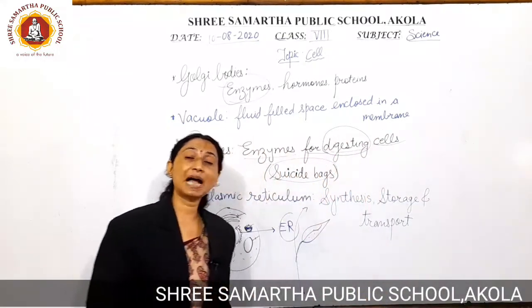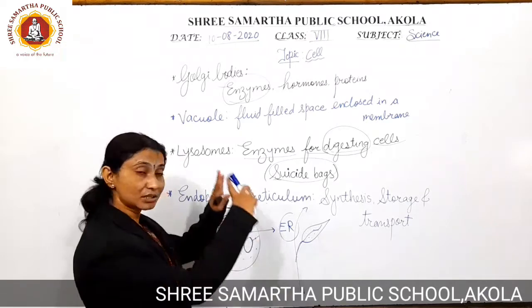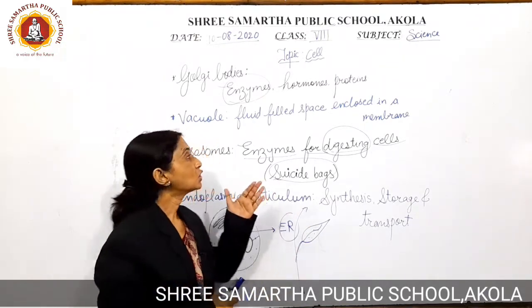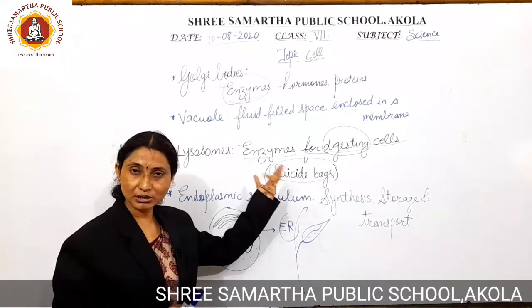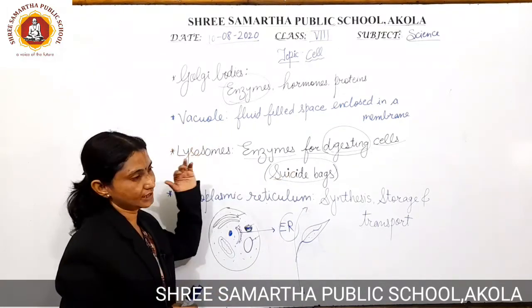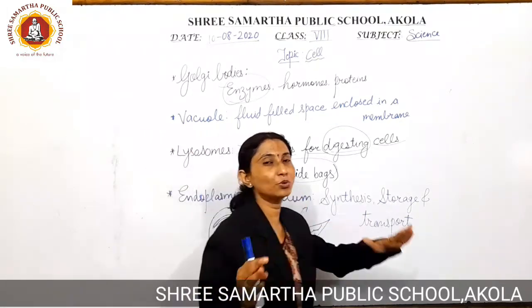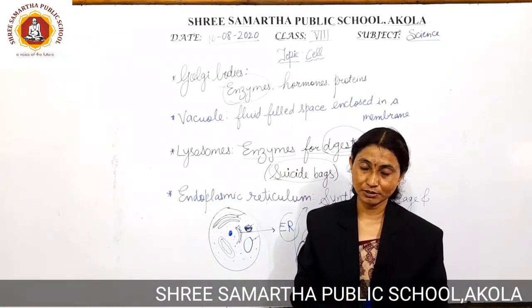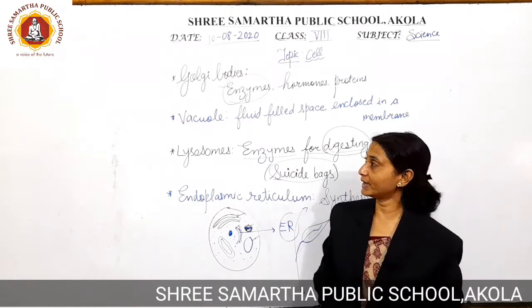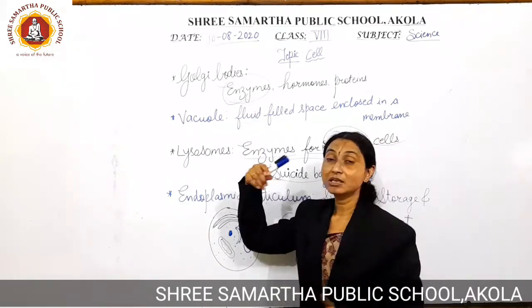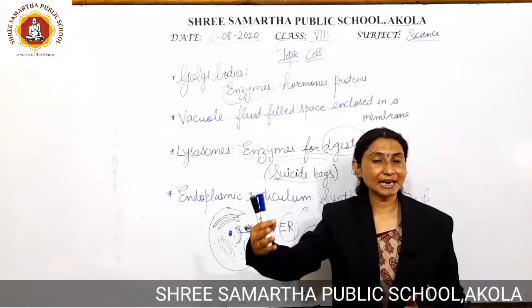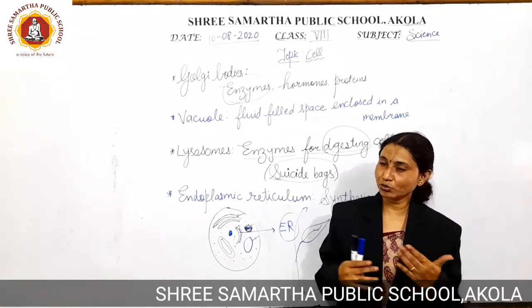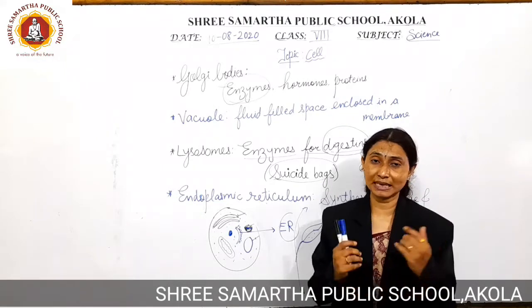So what have we discussed today? We have discussed certain cell organelles related to plant cells as well as animal cells. Let us have a quick recap of all these things. Golgi bodies are tubular in shape, and they appear just like vesicles. What is the function of Golgi bodies? They secrete certain enzymes, catalysts, hormones and proteins, which regulate the mechanism of the cell.